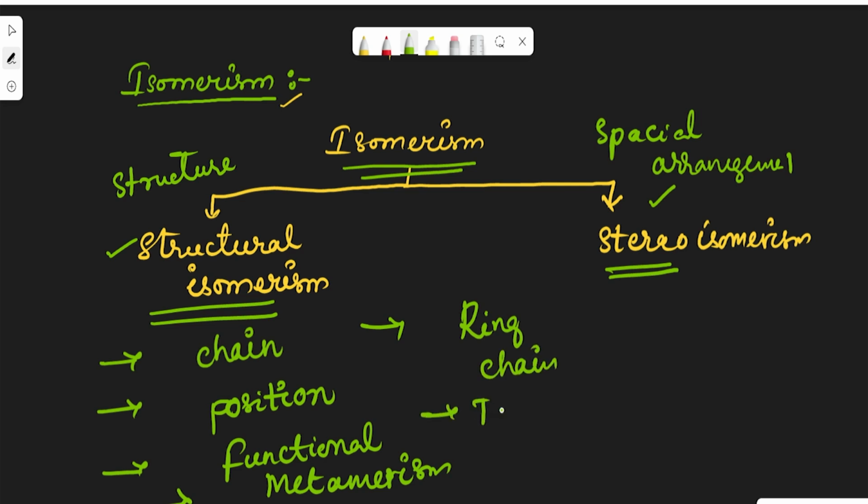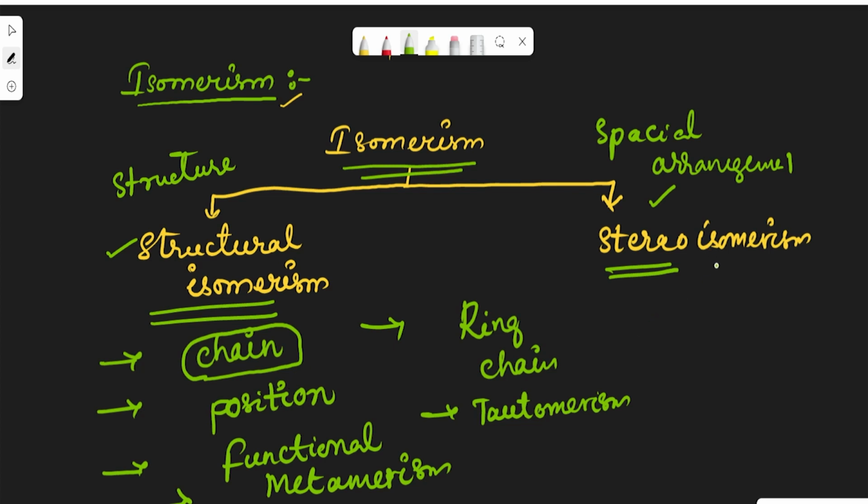Tautomerism is also one type of structural isomerism. Today we will discuss chain isomerism in this class. The remaining isomerisms will be covered in the next videos.